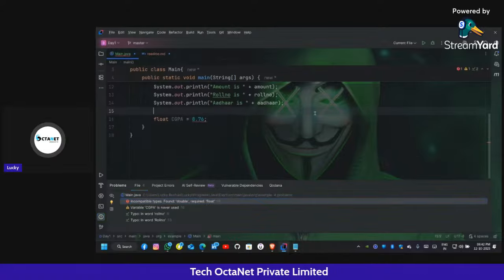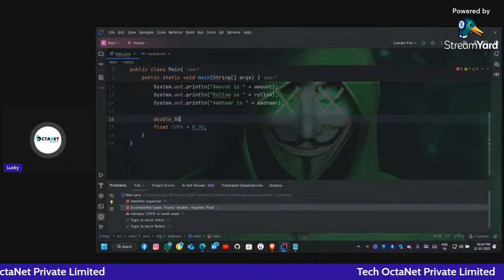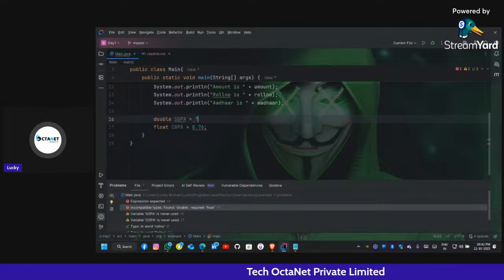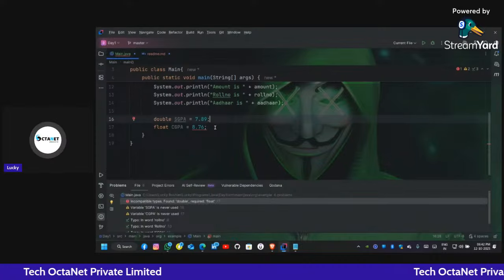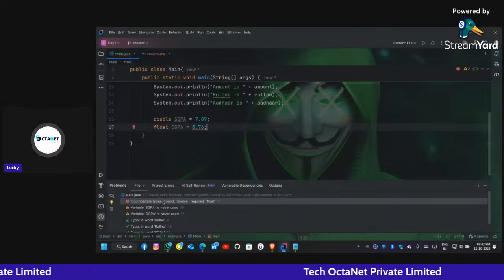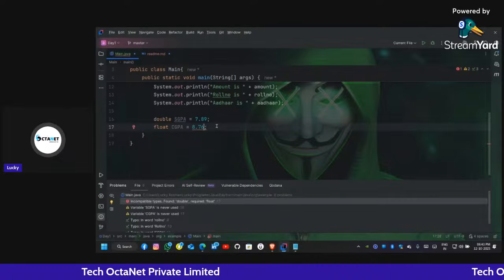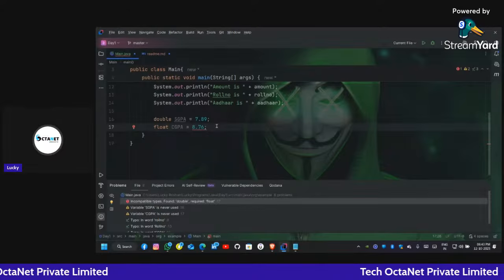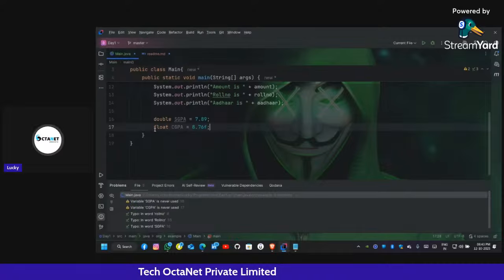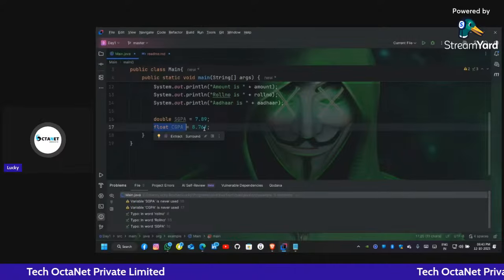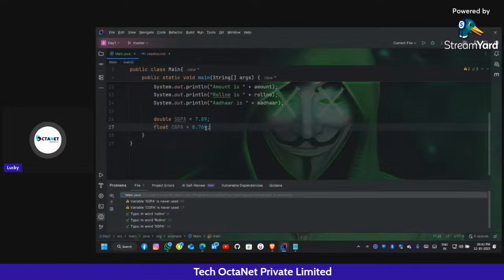Okay, let's first declare the double. Let's take the same example. Let's take it SGPA. Double SGPA is equal to, let us take 7.89. So there is no error in double, but it gives the error in float, and it says incompatible type found double required float. That's because, like in long we write the L, in float we also have to write the letter F. Always remember, when initializing the float data type, write the F after the value. Else it will be considered as a double.